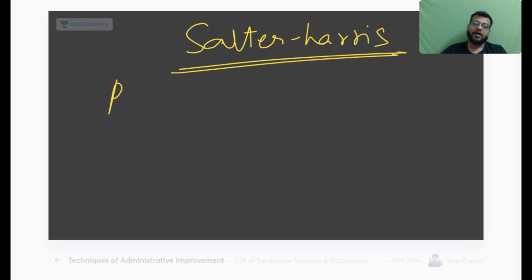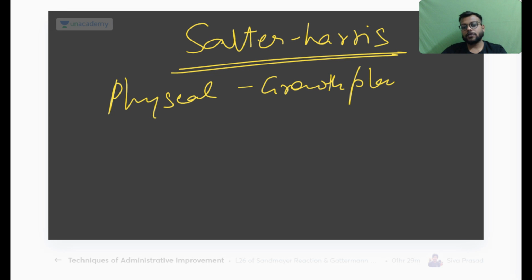Okay, it is useful for physeal and growth plate injuries. The growth plate is called the physis, and the epiphysis is the part above or below the growth plate, that is more toward the joint, and the part which is away from the joint of the physis is called your metaphysis.